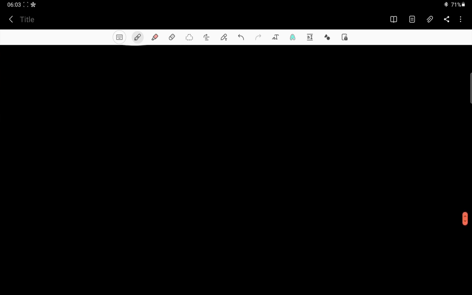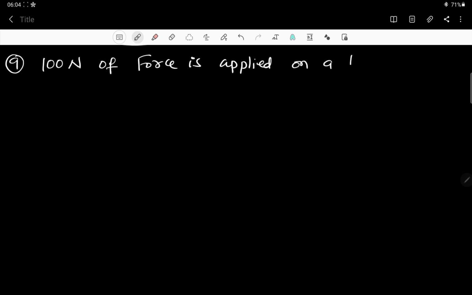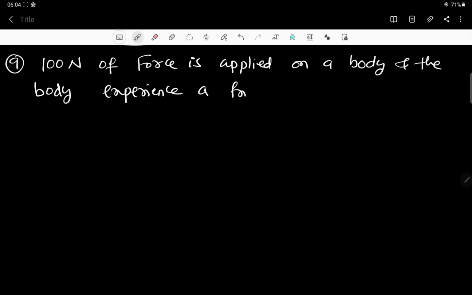All right, then let us look into this ninth question. 100 Newton of force is applied on a body. Okay, there is a body, on that 100 Newton force is applied, and the body experiences a friction of 10 Newton.